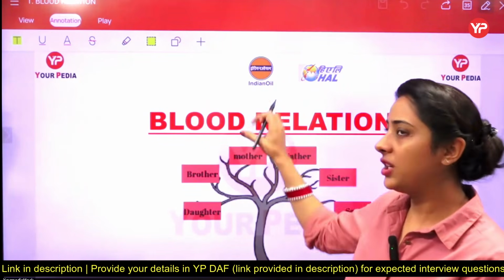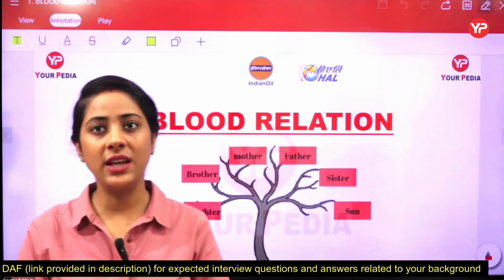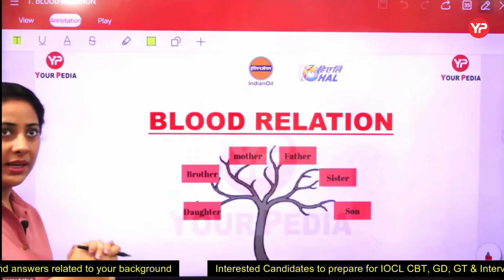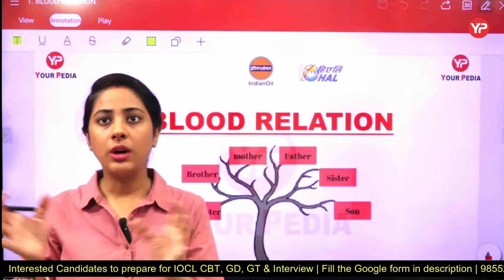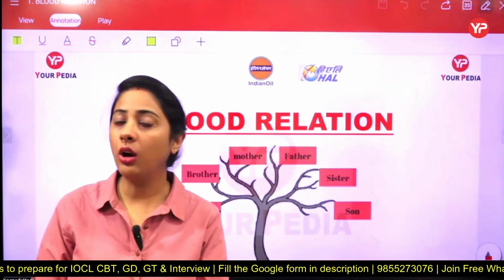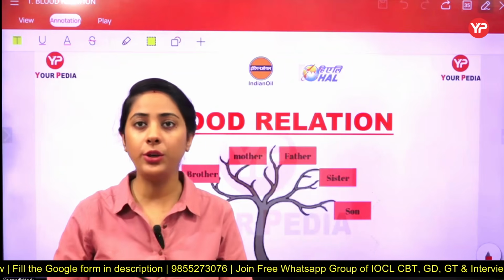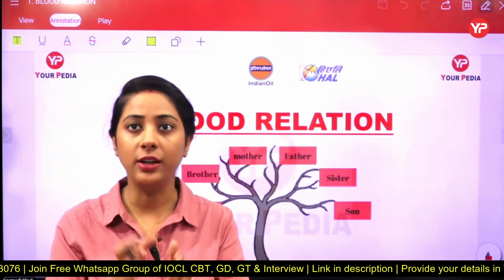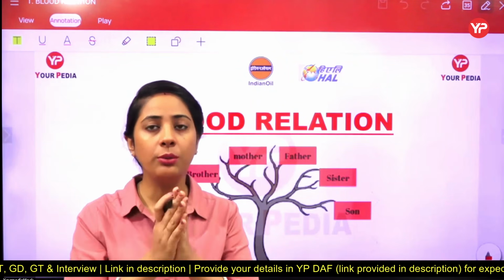So in the topic of blood relation, as the name suggests, those relations which are related to all of us, as we are human beings, which are related to us by blood. Okay. There is an example of a family tree where we have seen that the first one is our mother and father. After that, we are along with the siblings as well. Sibling means your brother and your sister, including you. These are all the relatives which are related to you by birth, like your mother, father, brother, sister.